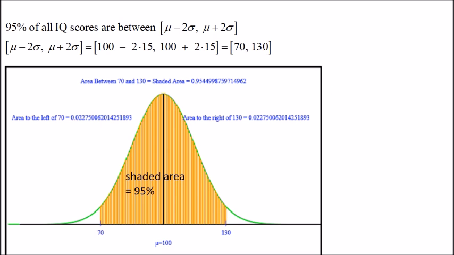Graphically, once again, this is how we represent it. Here's the mean, which is 100, and if we go 2 standard deviations to the right, we'll be at 130, and 2 standard deviations to the left, we're at 70. Once again, this is the x-axis, and this is the bell curve corresponding to a mean of 100 and a standard deviation of 15. The total area under the curve is 1, or 100%. And here the shaded area is 95%.